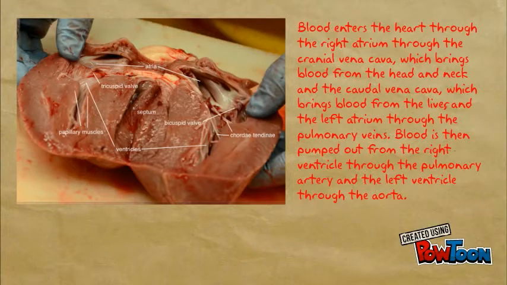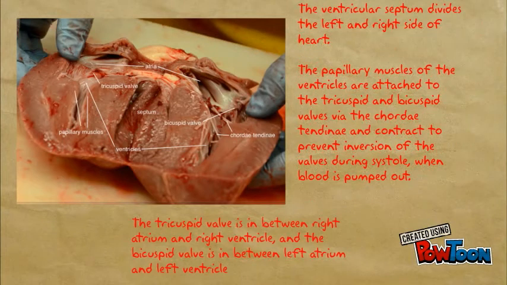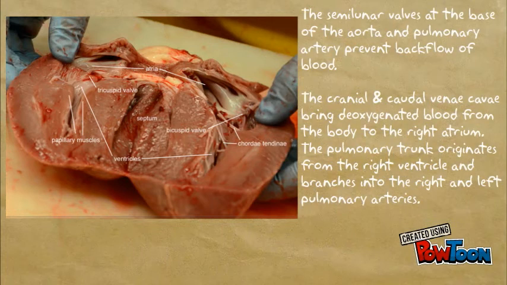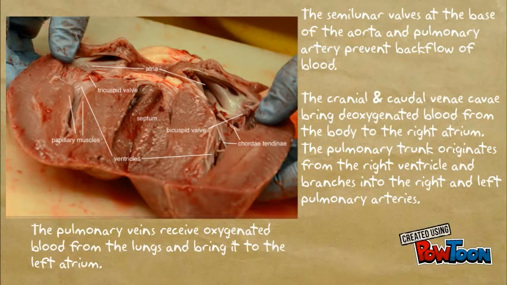Blood enters the right atrium through the cranial and caudal vena cava and the left atrium through the pulmonary veins. It is pumped out from the right ventricle through the pulmonary artery and the left ventricle through the aorta. The chordae tendineae attach the papillary muscles of the ventricles to the tricuspid and bicuspid valves to prevent inversion. The semilunar valves prevent backflow of blood.